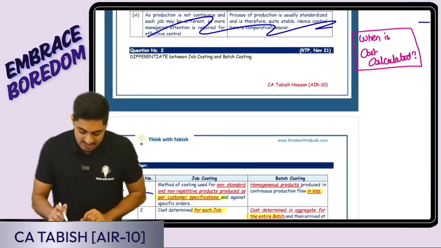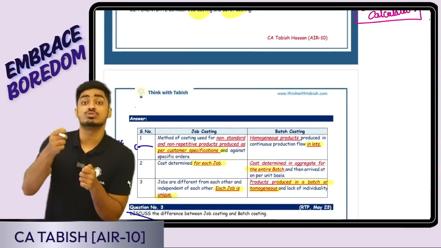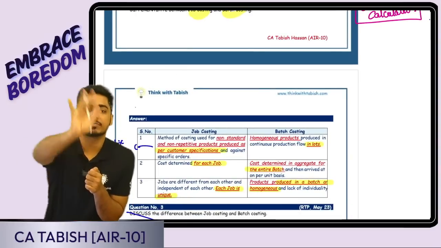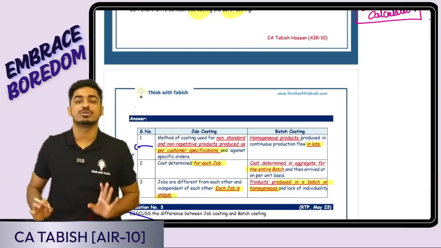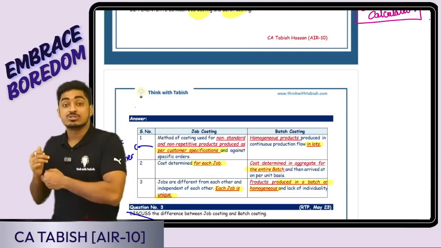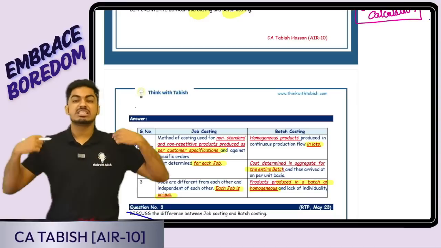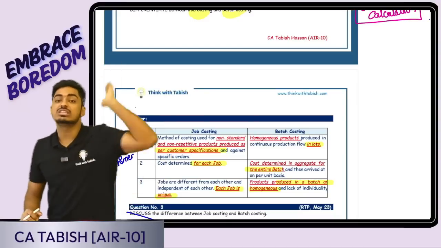Second question is, what is the difference between job costing and batch costing? In job costing, I'm producing goods or services based on the specific requirement of the customer. A furniture manufacturer, based on what I tell him, how I want the furniture, he'll produce and give to me. In batch costing, a homogeneous product is produced. These goods are produced in a batch. For example, a shirt manufacturer produces shirts in a batch of 1,000 shirts.